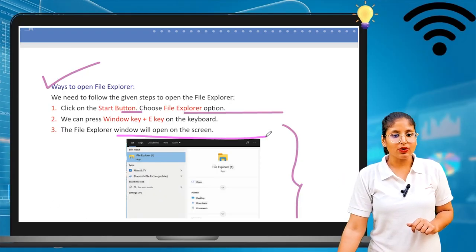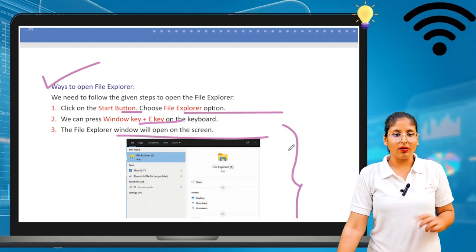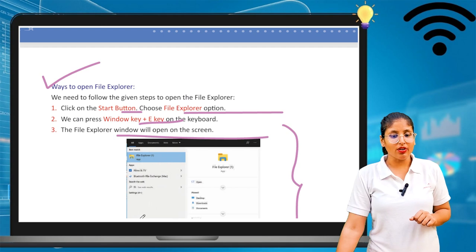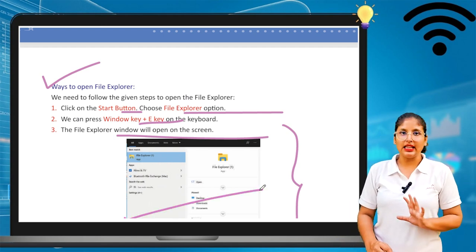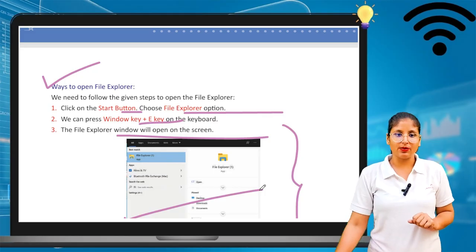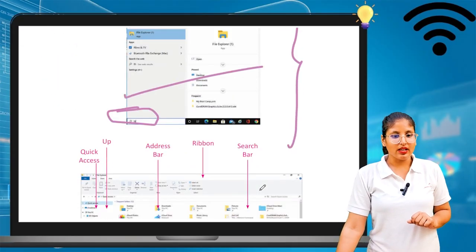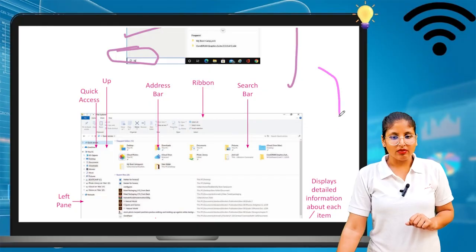The File Explorer will open on the screen. We can directly press Window key plus E key to open the File Explorer. Okay, now this thing is open. Can you see there? This is the page you can get from that.